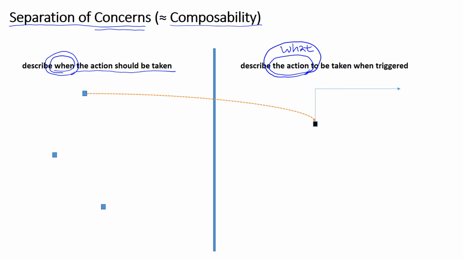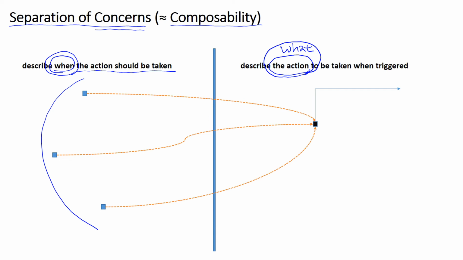So for example, we might have three different cases in which we'd like to take a particular action. And here, we just describe when a particular action should be taken. And here, we just describe what action should be taken, irrespective of when this action should be taken. In this way, promises allow us to separate the concern when and the concern what. And this is the beauty of promise programming and also the source of its power.